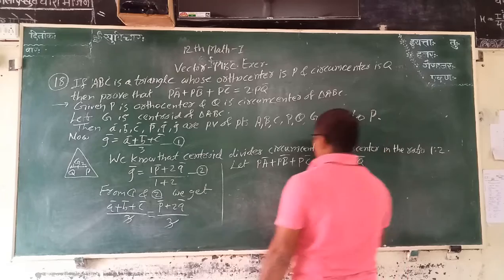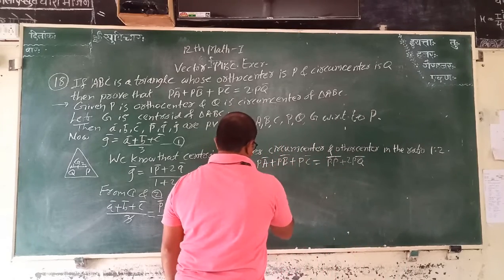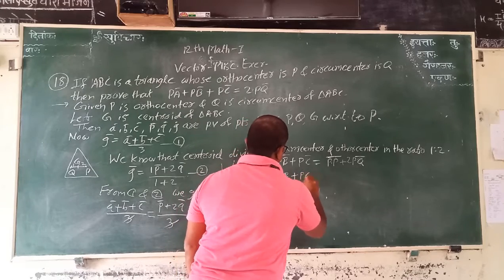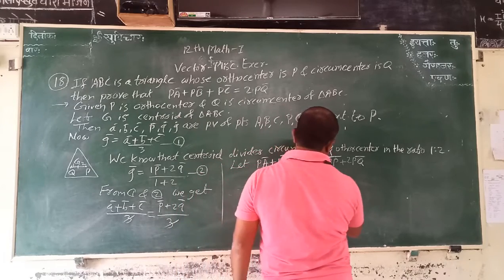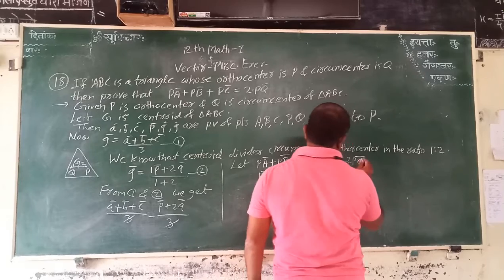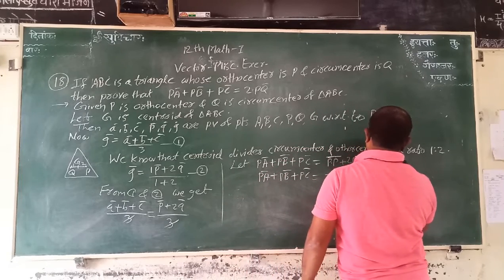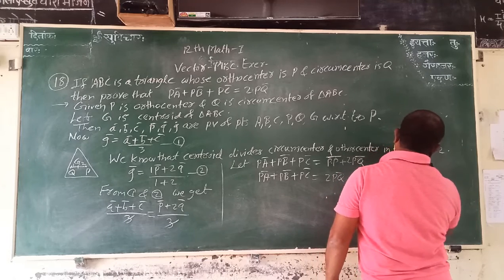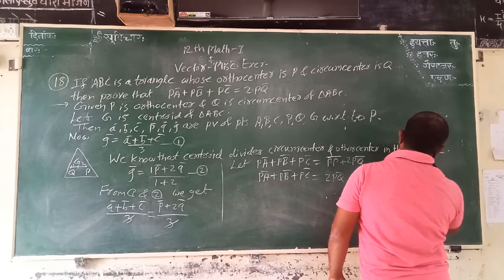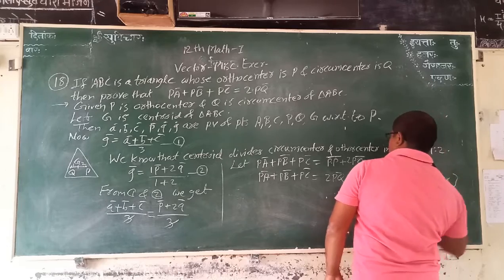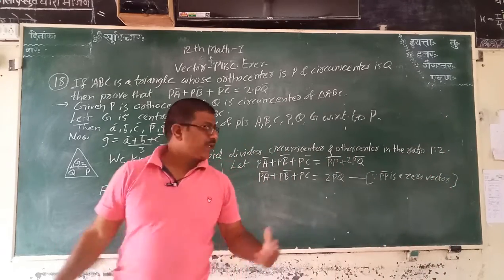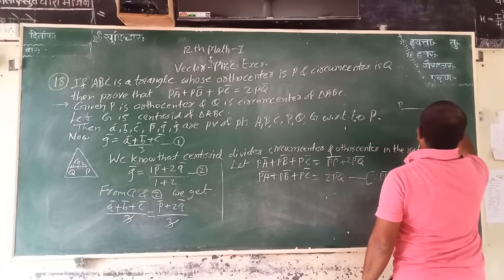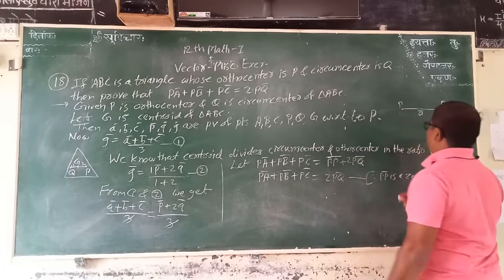Here PA bar plus PB bar plus PC bar is equal to 2PQ bar because PP bar is a zero vector. Why are we calling PP bar a zero vector? Let here PA bar, that is A bar.